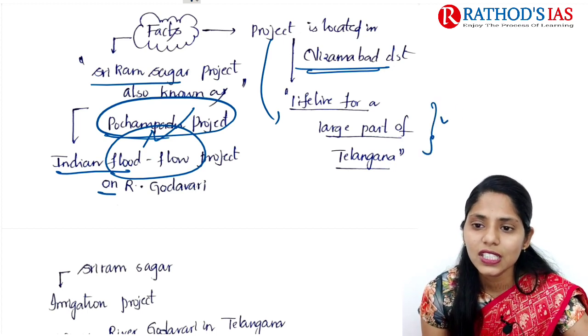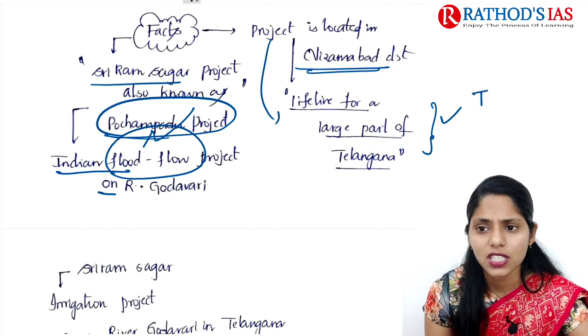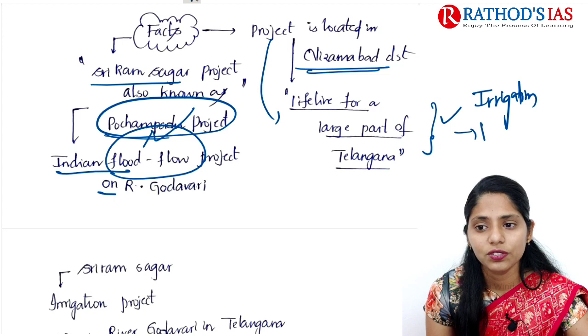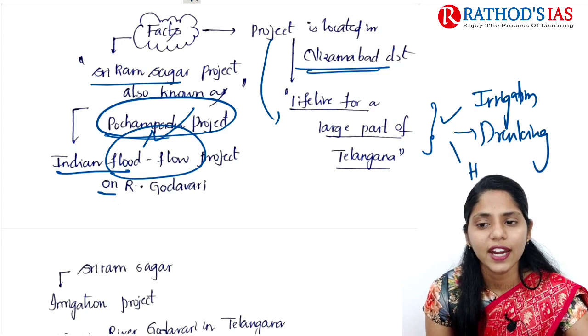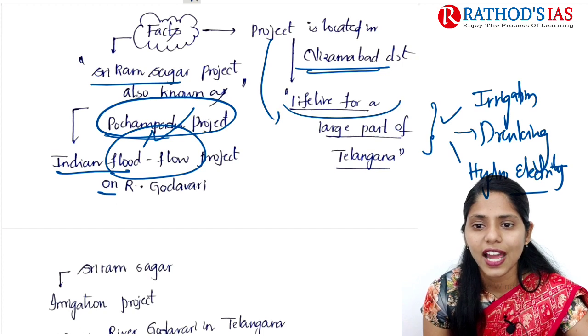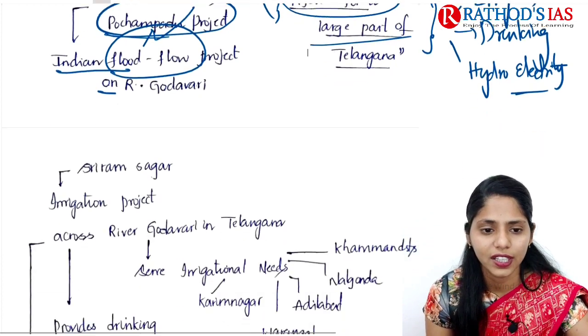Why? Because this is a multi-purpose project. It is an irrigation project, it also provides drinking water, and it is also a hydroelectricity project. Because of this, it is called the lifeline for a large part of Telangana.